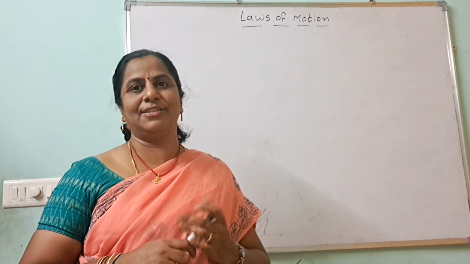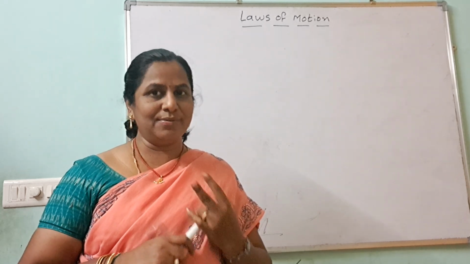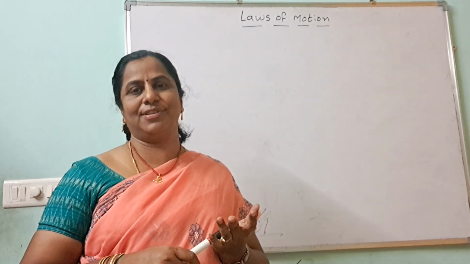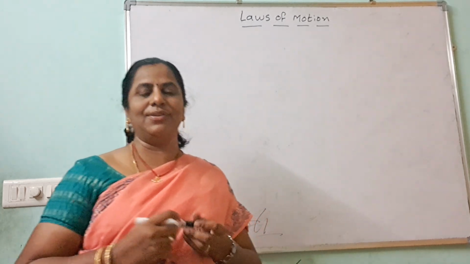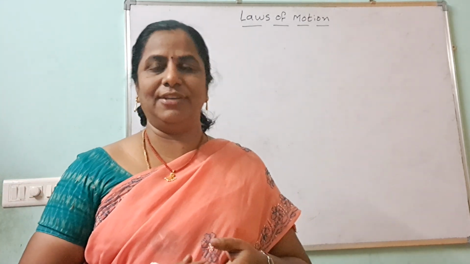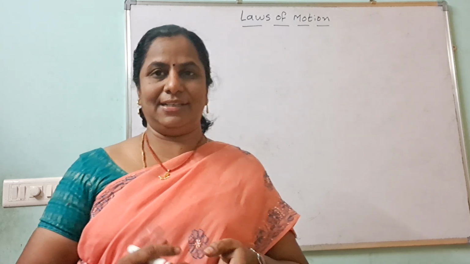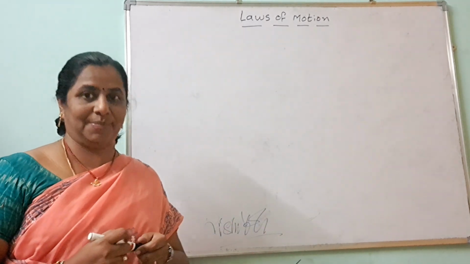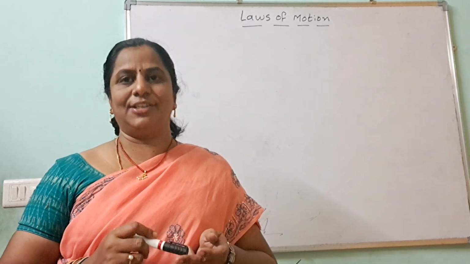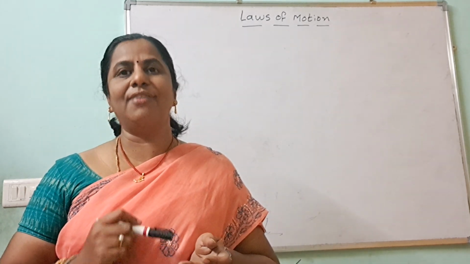Just now I said Newton's first law gives two concepts: one is inertia, the other is force. Inertia is the resistance to change the state of rest or uniform motion. But inertia is of three types: inertia of rest, inertia of motion and inertia of direction.